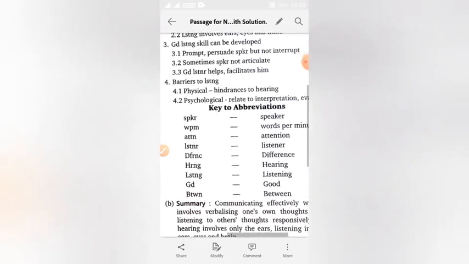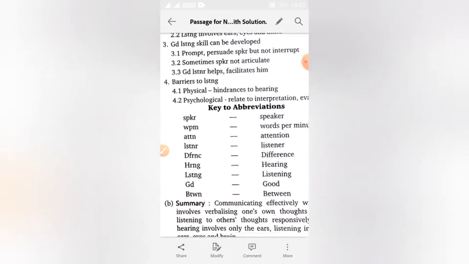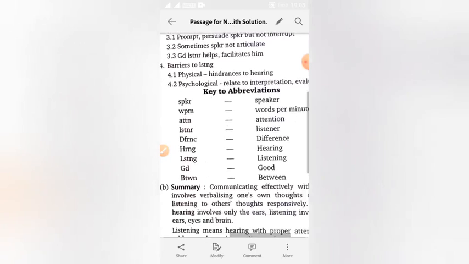And the third subheading, good listening skill can be developed. Now there are 3 points here. 3.1 is prompt, persuade speaker but not interrupt. And point number 3.2 is sometimes speaker not articulate. And point number 3.3 is good listener helps facilitates him.